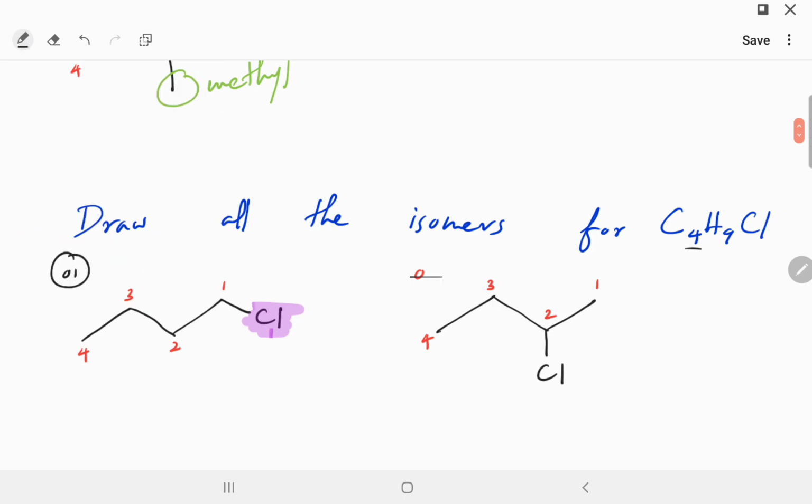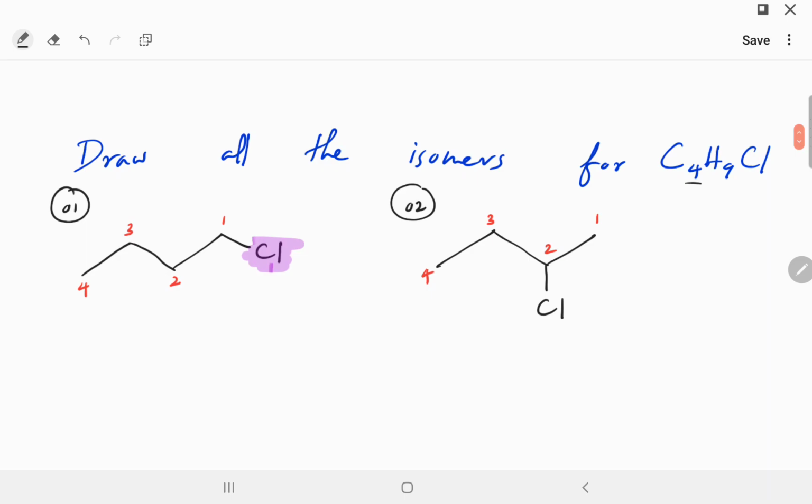Of course, here's my 2nd structure. Can you try to draw something else? What you can try to do is that, once you are done moving the substituent or the unique thing, let's call it the functional group or the substituent for now, because we don't have to know the difference at this level. We cannot move the chlorine along these 4 carbons anymore, so there's no point of moving it.